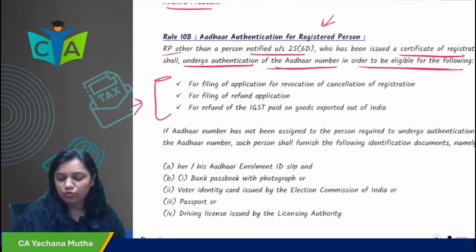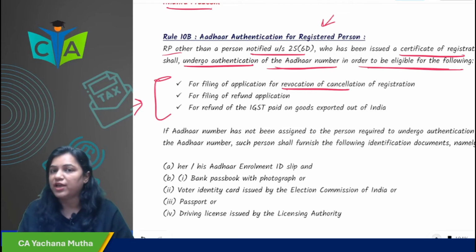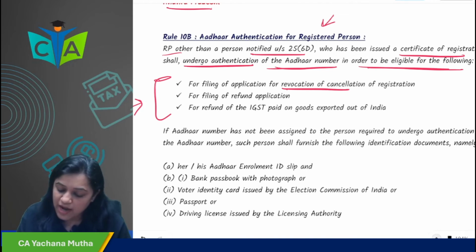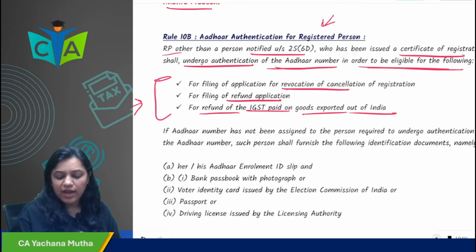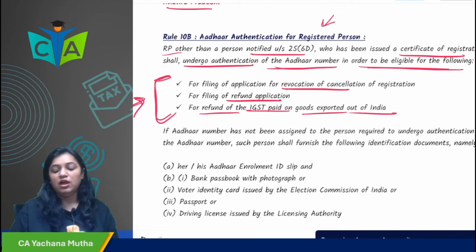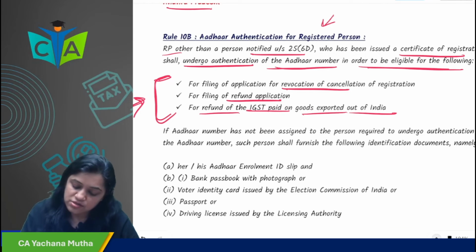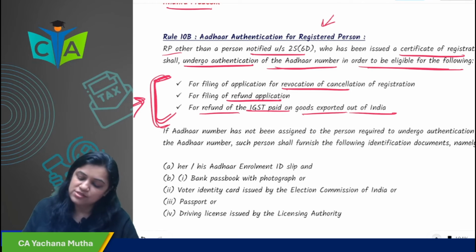What 3 things? If you want to file an application for revocation of cancellation of registration, or an application for refund, or refund of IGST paid on goods exported out of India. So for any of these three, you have to go for Aadhaar authentication. If you are an already registered person and you want to do any of these 3 things, you have to go for Aadhaar authentication.